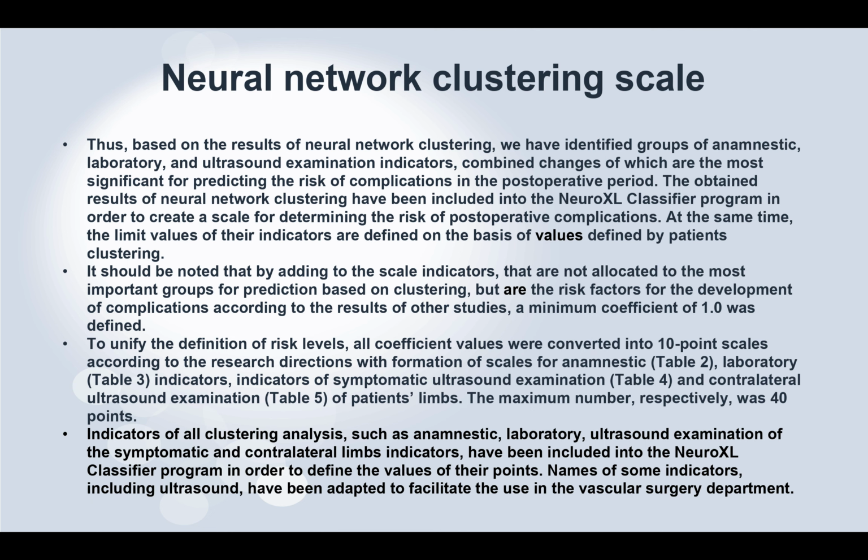All coefficient values were converted into a 10-point scale according to the research direction, with formatting of the scale: anamnesis table 2, laboratory table 3, indicators of symptomatic ultrasound table 4, and contralateral ultrasound table 5, the maximum number respectively being 40 points. Indicators of all clustering, such as anamnesis, laboratory, ultrasound examination, symptomatic and contralateral limb indicators, have been included into an Excel classifier in order to define the values of their points. Names of some indicators, including ultrasound, have been adapted to facilitate the use in the vascular surgery department.